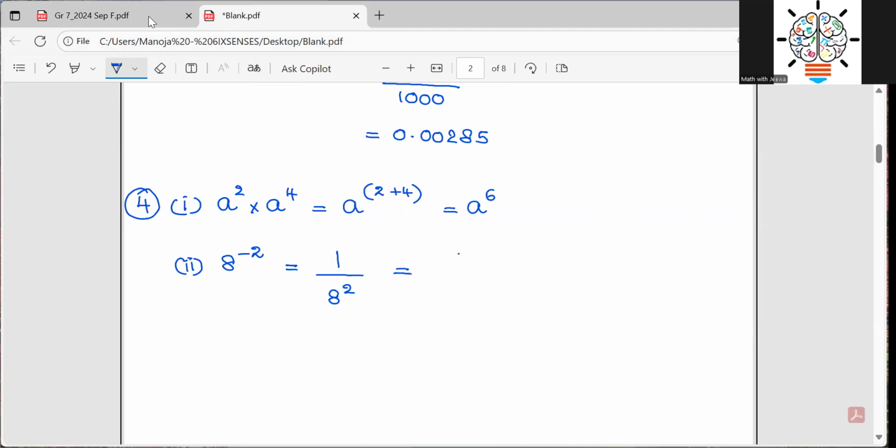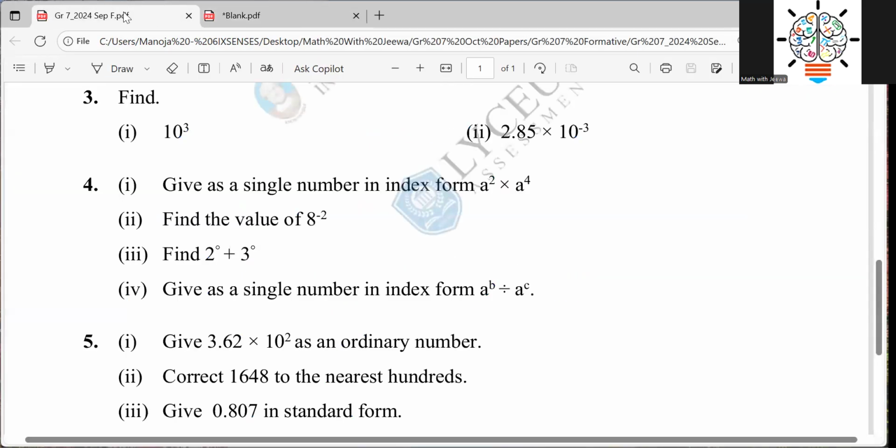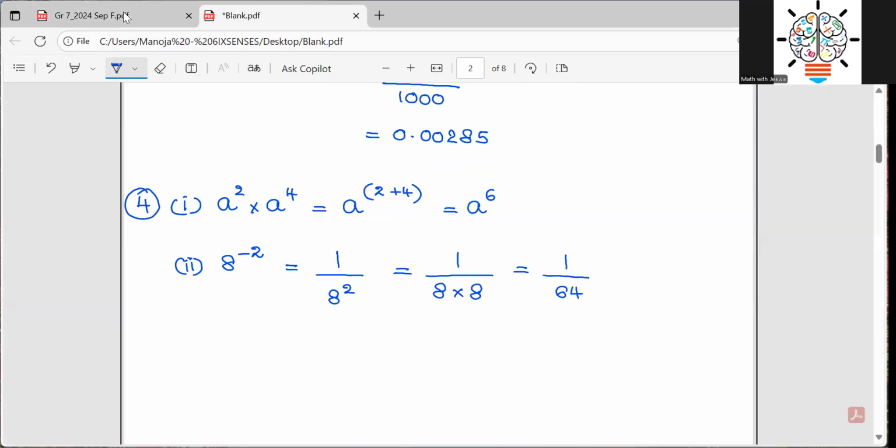Then what I do, 1/8 times 8, because you want to multiply the base value 8 two times. So then what will be my answer? 1/64, right?